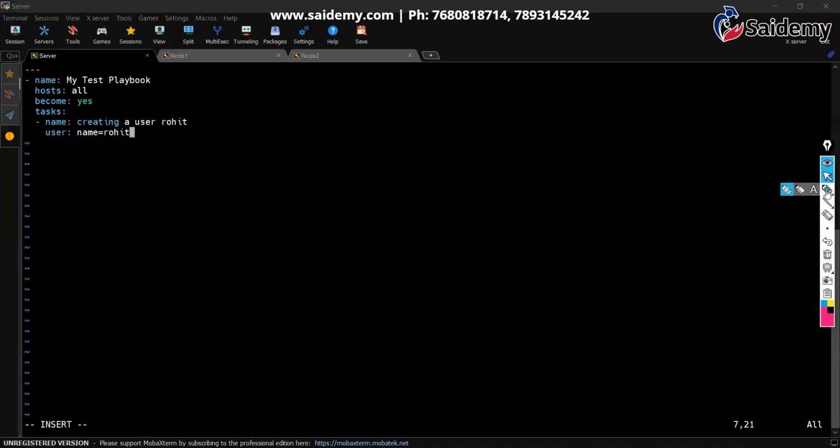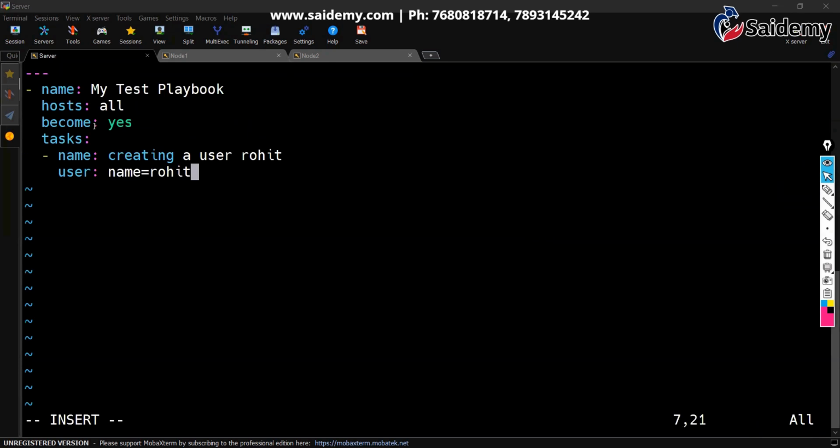Now, observe carefully. A playbook starts with triple hyphen. Let me increase the font. Okay, a playbook starts with triple hyphen, right? After that, the first line should have a hyphen. That is it. So this YAML script is all about indentations.